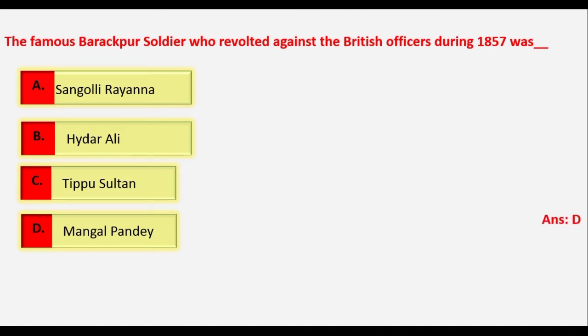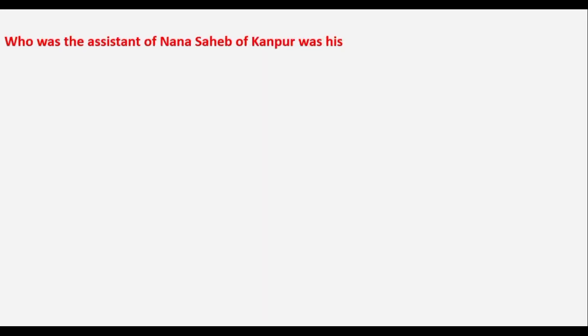Yes, it is none other than Mangal Pandey, who belonged to the Barrackpore army, and he revolted against the British officers during 1857 when he was asked to use the bullets of the guns which were smeared with the fat of cow and pig. So let's move to the next question.